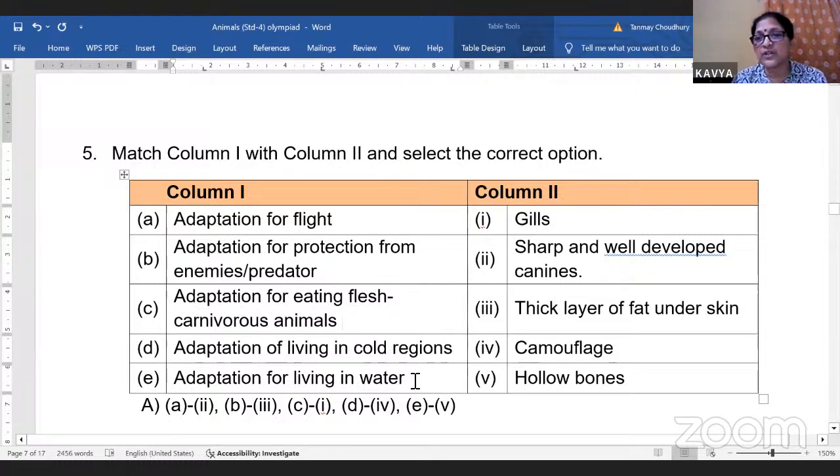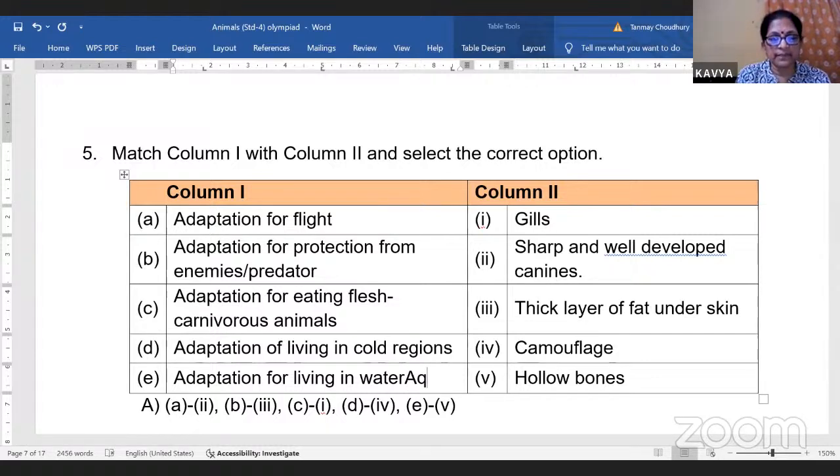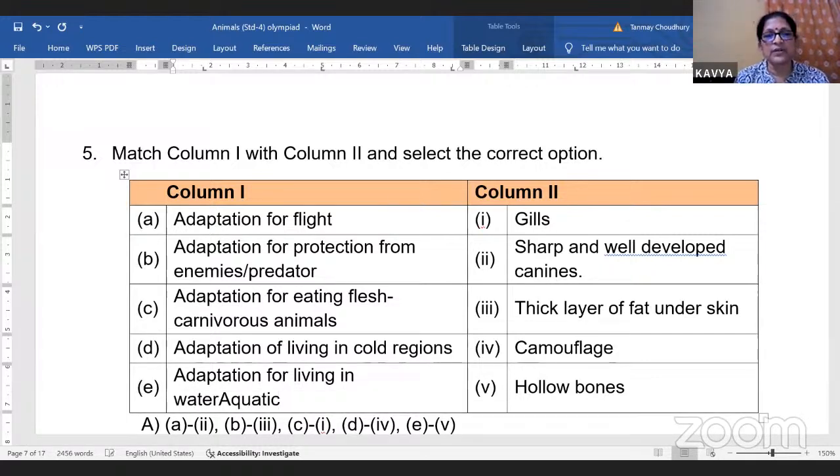Adaptation for living in water. Animals that live in water, how will they breathe in water? They breathe in water through gills. So these are all aquatic animals. Animals that live in water are known as aquatic animals. I'll just write it down here.